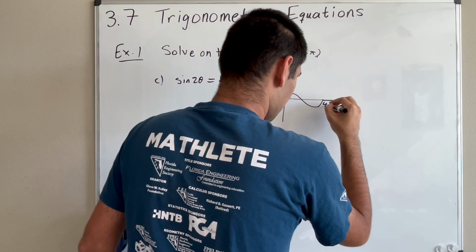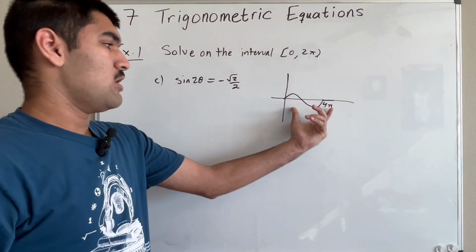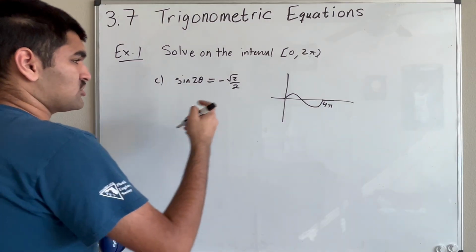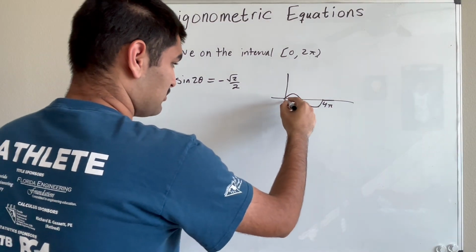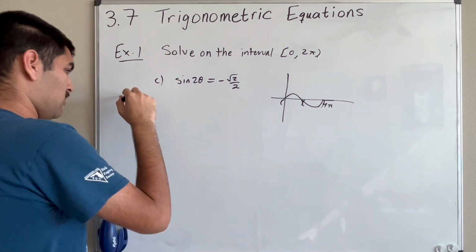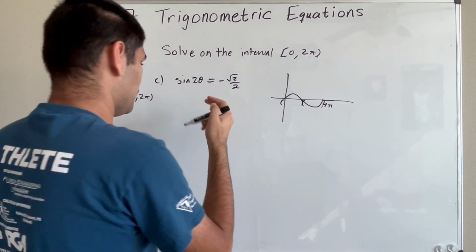So this would be at 4 pi, right? So one period of sine of 2 theta is 4 pi. But we want to solve in the interval from 0 to 2 pi, right? So essentially, we can just split this up into 0 to 2 pi, and then 2 pi to 4 pi. So for the first one, from 0 to 2 pi, we can find all the solutions.